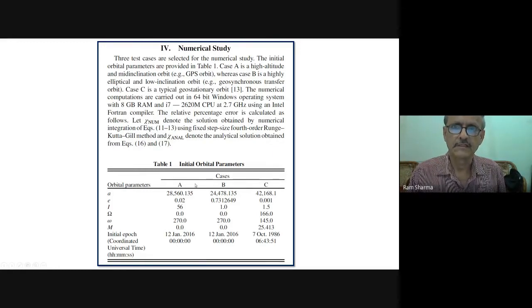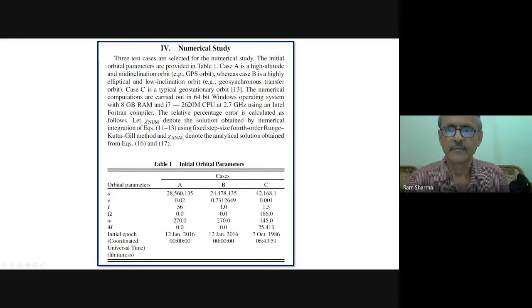This is the computer we have used, because we got money from the DST for buying a computer, and we purchased a good software computer to do all the calculations.